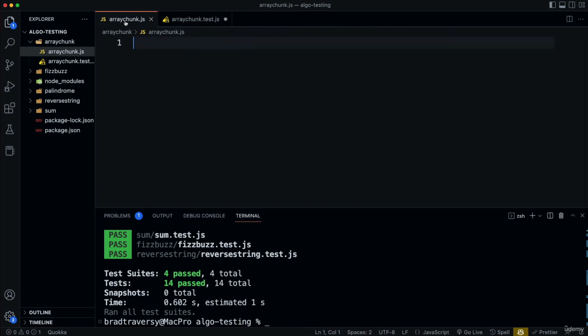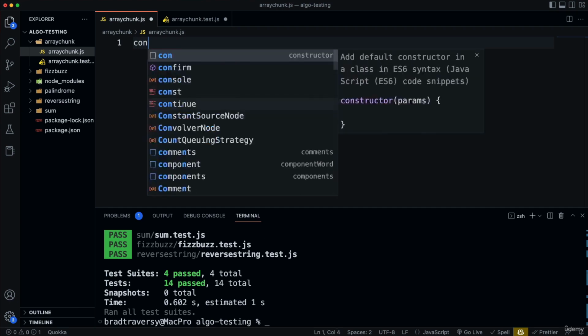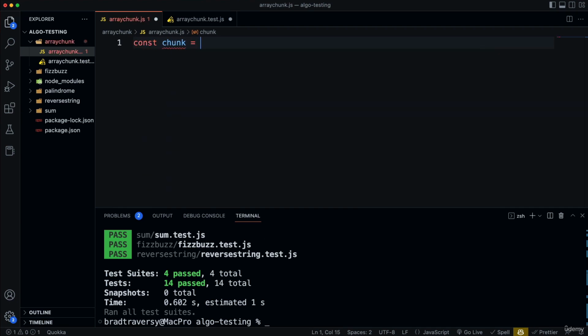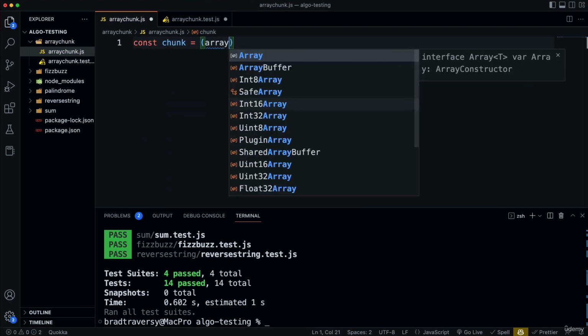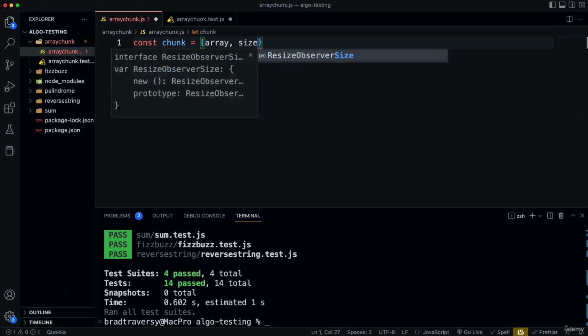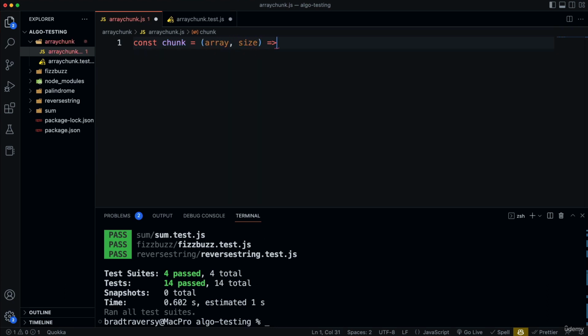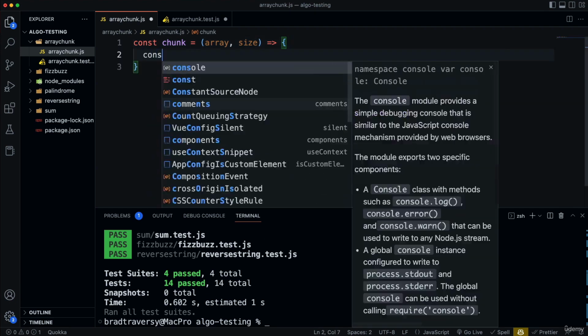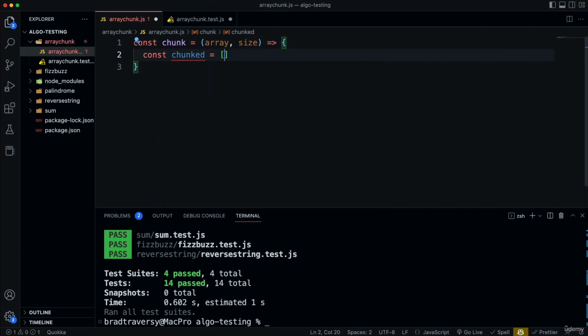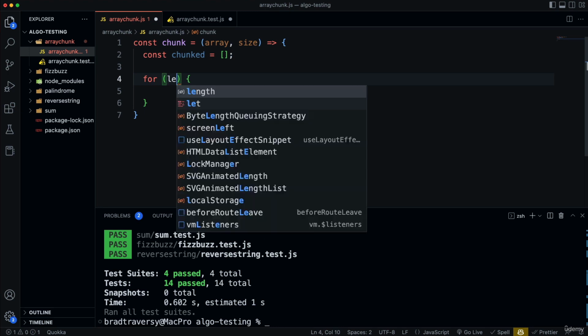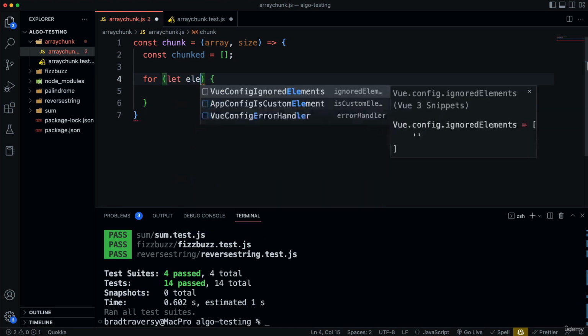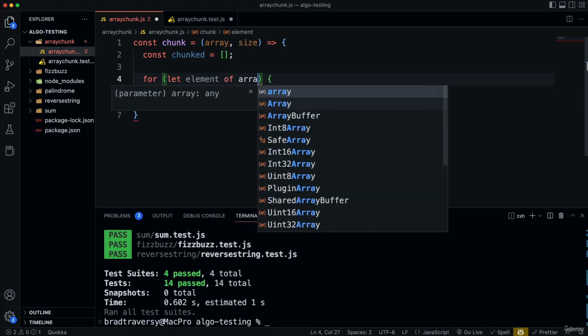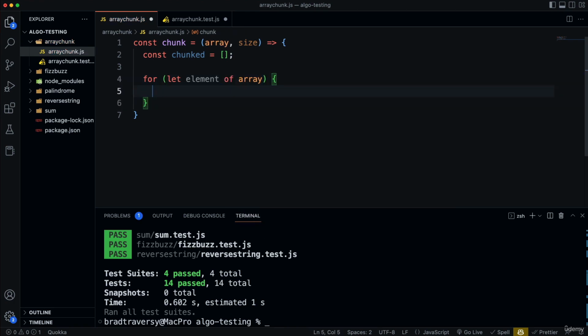So that's our test. Now we're going to create the solution, and I'm going to use an arrow function just to kind of change things up. So this is going to take in the array and then the size of the chunks, or the size of the subarrays. Okay, and we're going to initialize a variable called chunked to an empty array, and that's ultimately what we're going to return. So let's loop through the given array. I'm going to use a for...of, so we'll say let element of array. So the array that is being passed in.